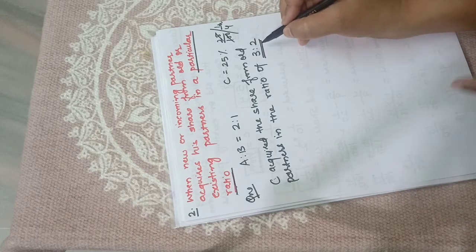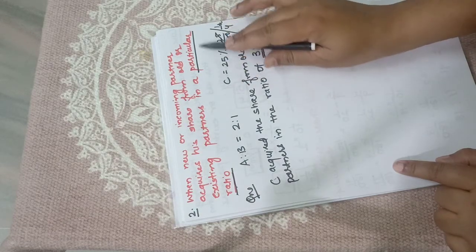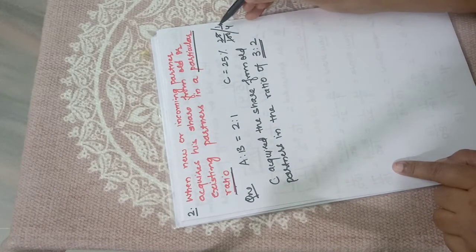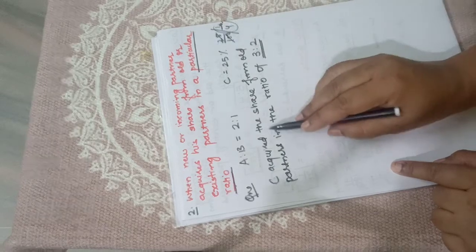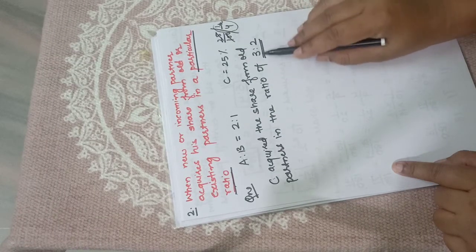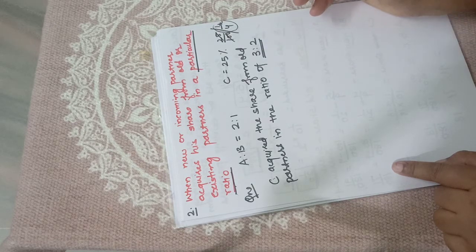So this particular ratio is given. So it was the case also, that he will acquire in a particular ratio. So this is the case. C acquired the share, that the share is 25%, or we can say 1/4 share, from old partners in the ratio of 3:2. This is the particular ratio. Okay, so calculate new PSR.